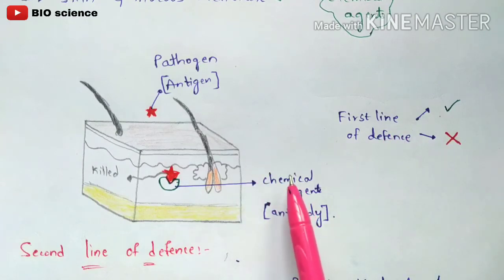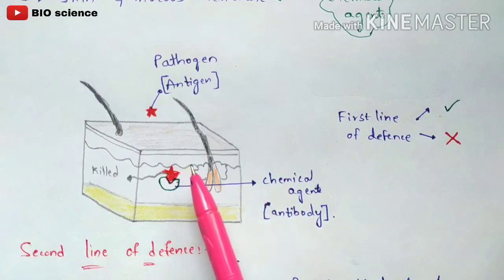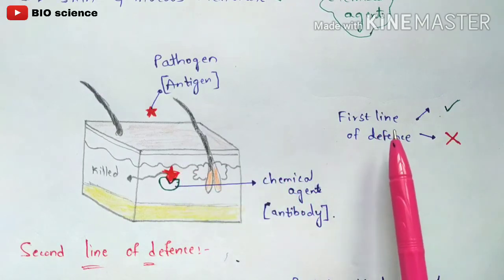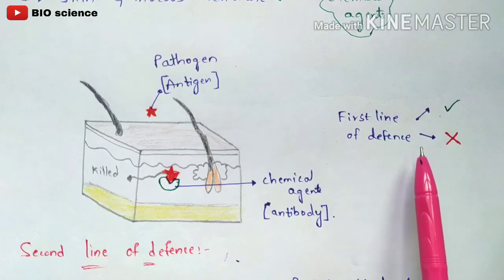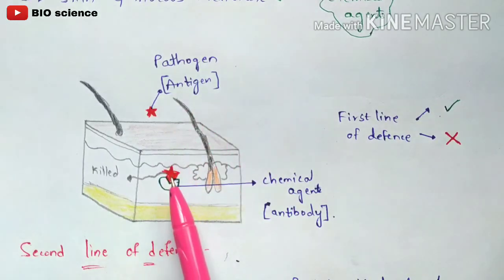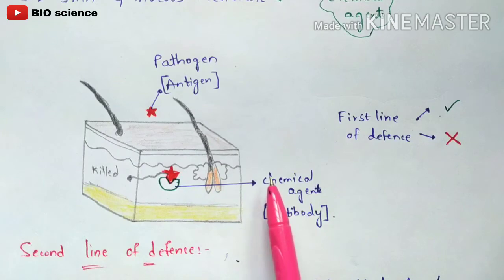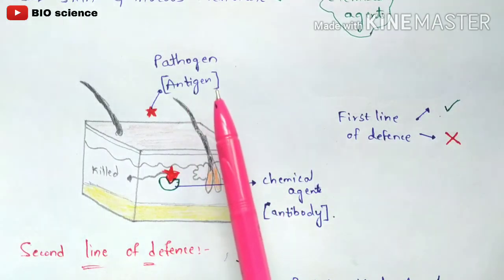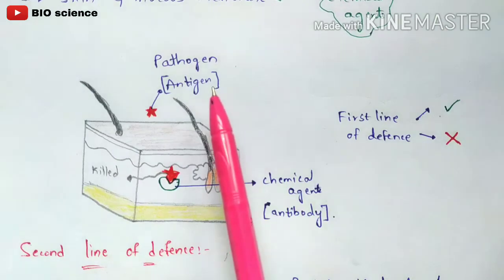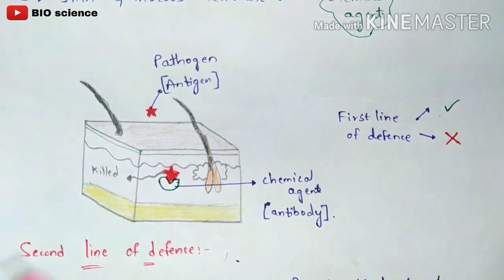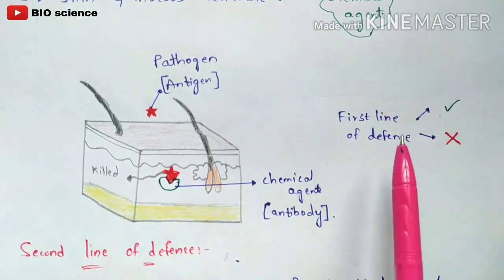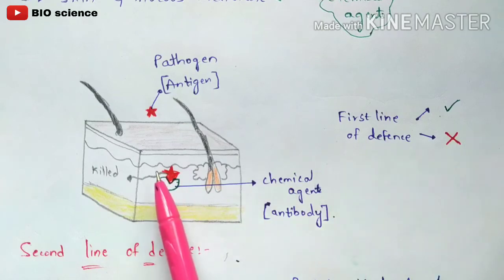Once this chemical agent doesn't have much power to kill these antigens, it is called the first line of defense failing, right? So the antigen can stay alive once the first line of defense fails, because these chemical agents and antibodies don't have much power to kill the pathogens. So we can say that the first line of defense has failed, and the antigen or pathogen will be alive, not dead.